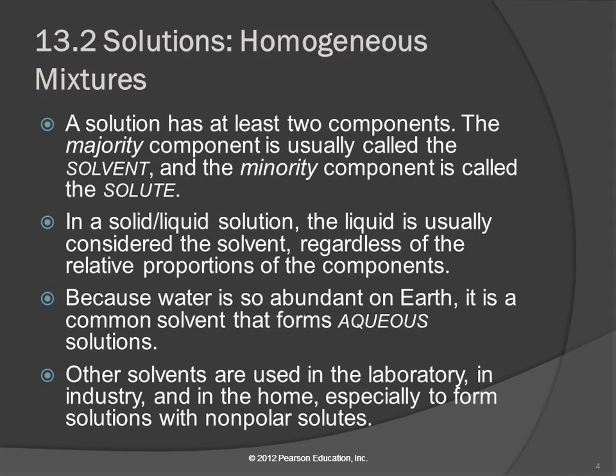I think of cans of paint thinner in the garage. Solvents, industrial solvents, right? Things that dissolve other things. I think of a liquid that's going to dissolve something else. So I don't know if that will help you. You need to be able to identify which is the solvent and which is the solute. The solute is the one that there's less of. It is dissolved in the solvent.